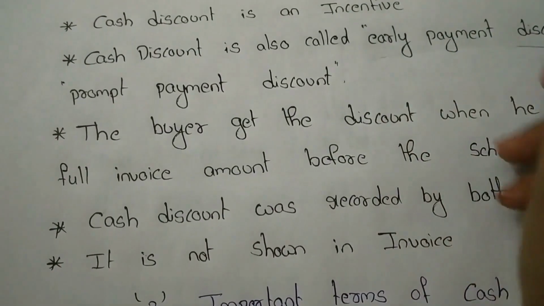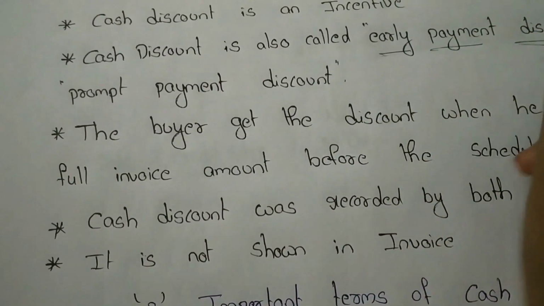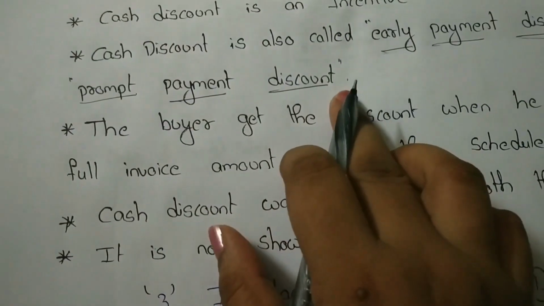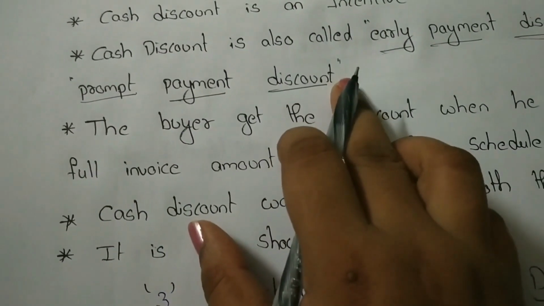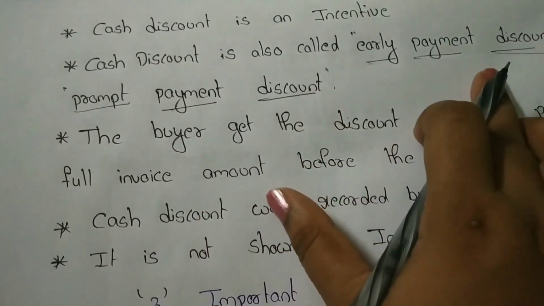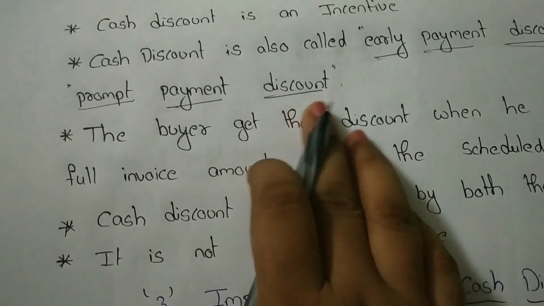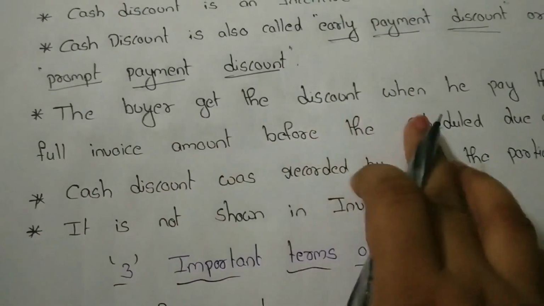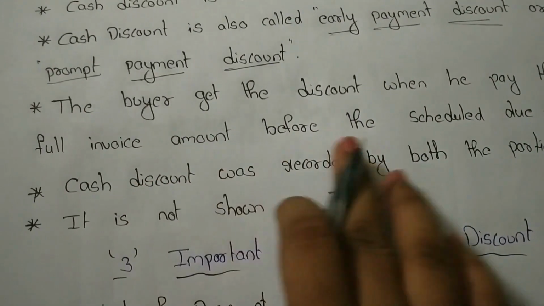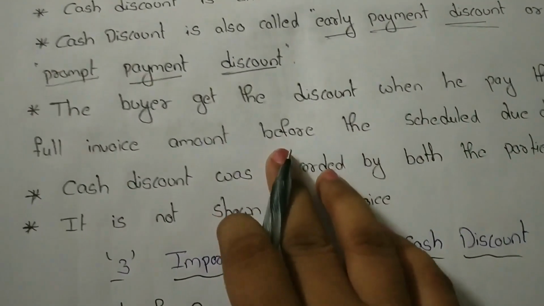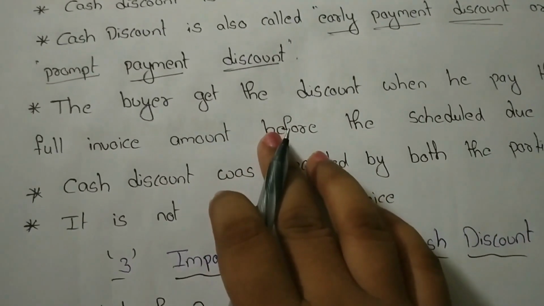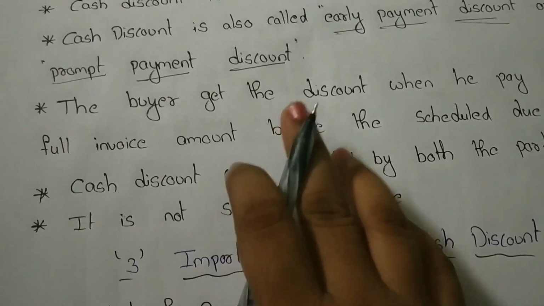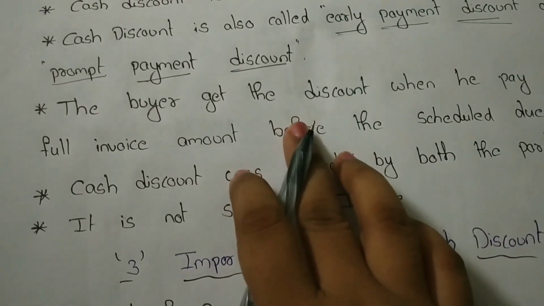It means if the purchaser pays the price early, before the due date, then he will get the discount. So, it is also called early payment discount or prompt payment discount. Okay. Next point. The buyer gets the discount when he pays the full invoice amount before the scheduled due date. So it means if the buyer pays the full amount before the scheduled date, then only he gets the cash discount.